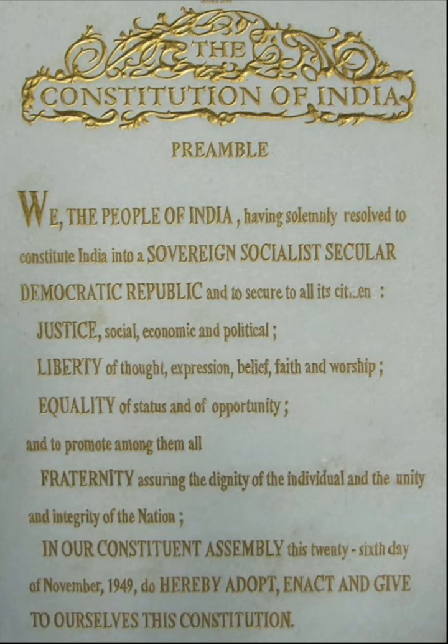It also describes the nature of the Indian state, that is sovereign, socialist, secular, democratic and republican polity. Then it also states the objectives, that is justice, liberty, equality and fraternity. These are the objectives of the preamble of India.